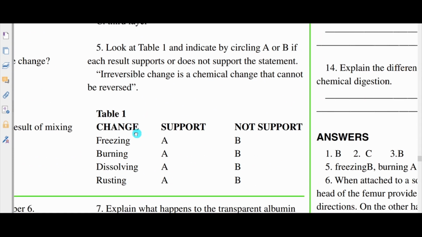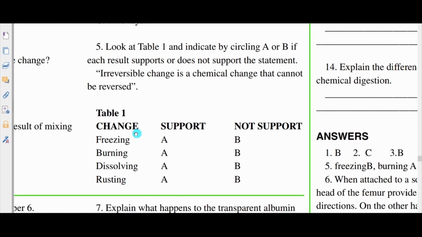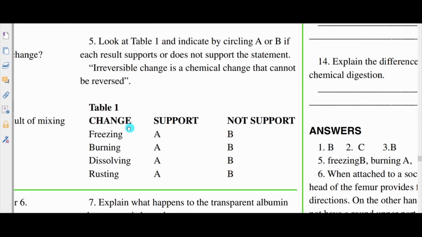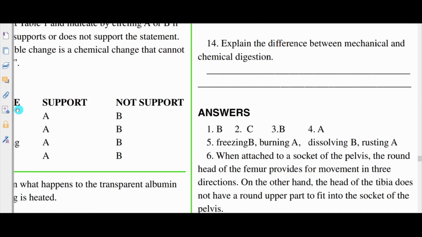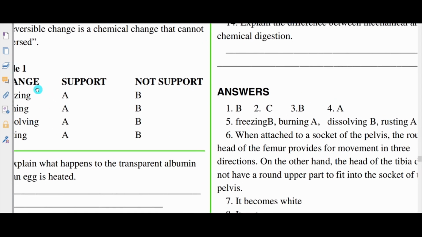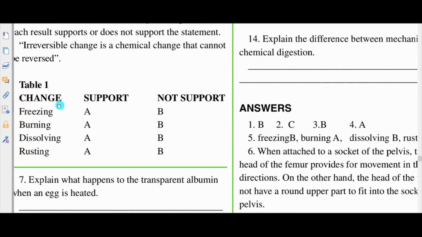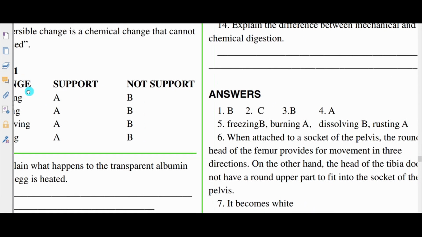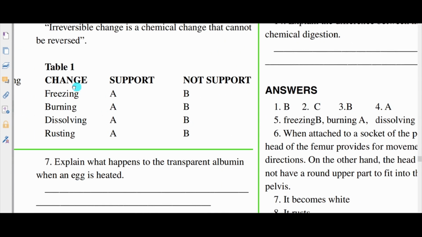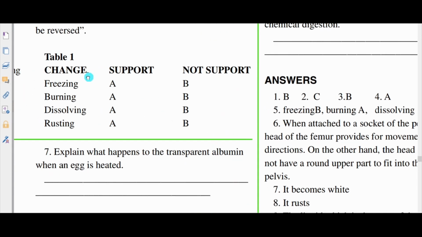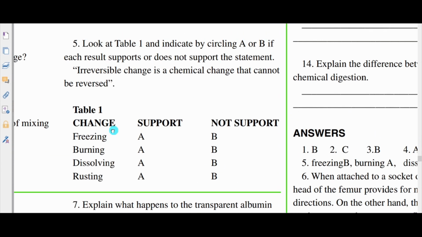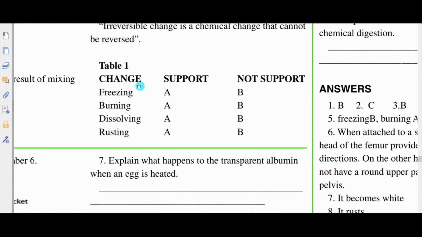Let's look at the table for number 5. Freezing. Okay, freezing. B does not support. Burning supports. Dissolving does not support, and rusting supports. The statement irreversible change is a chemical change that cannot be reversed.